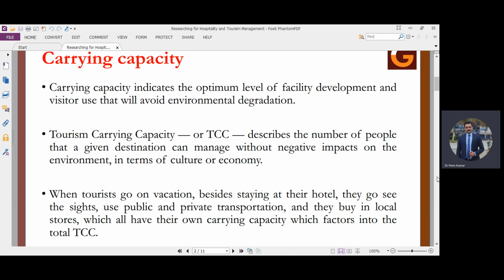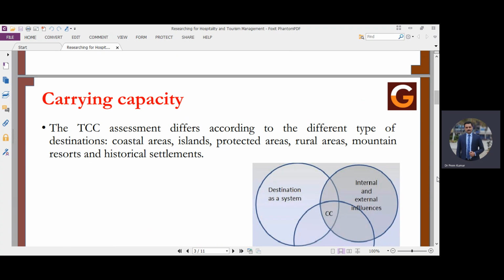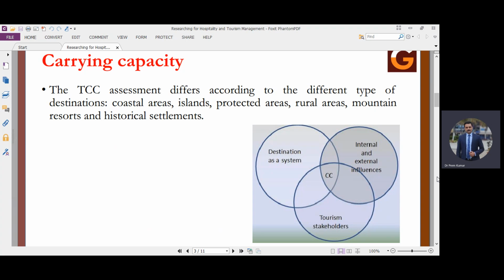Further, we see that whenever tourists go on vacation, besides staying at their hotel, they go to see the sites. They go to use the public services. They may use private transportation, and they buy in local stores, which all have their own carrying capacity. So here are a few examples of other services which may be available at a destination for which we need a measurement for the carrying capacity. Then only we will be able to satisfy the tourists as per the carrying capacity of the destination. So here we can easily understand what is the tourism carrying capacity with the help of a picture.